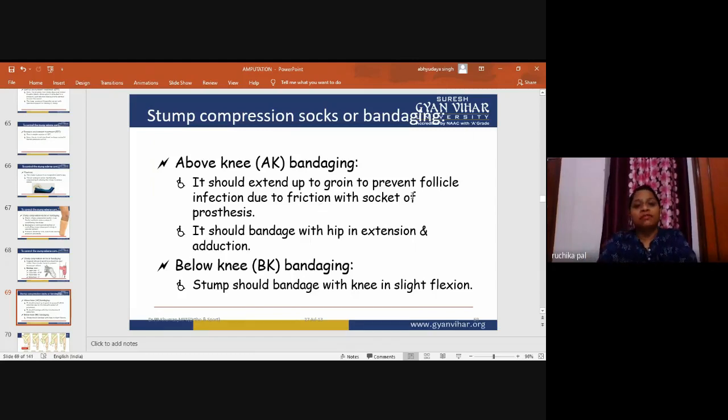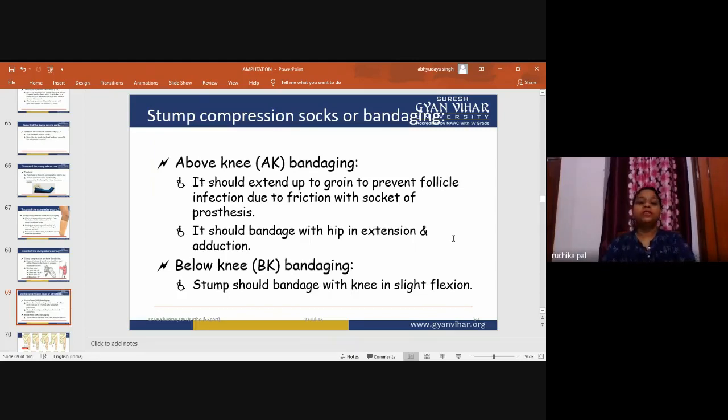So that is why we have to apply the bandaging in a proper manner. It should be bandaged with the hip in extension and adduction. This is also important. In the above knee amputation, the nearby joint is the hip joint, so the hip should be in extension or adduction. If the hip is in flexion, abduction, or another position, even if the bandaging is applied in a proper manner, when the prosthesis is there, the patient is uncomfortable using the prosthesis.